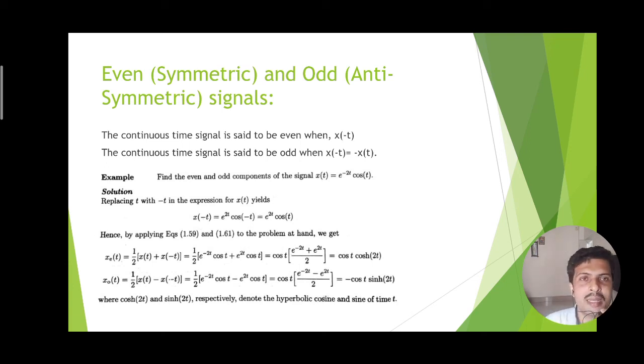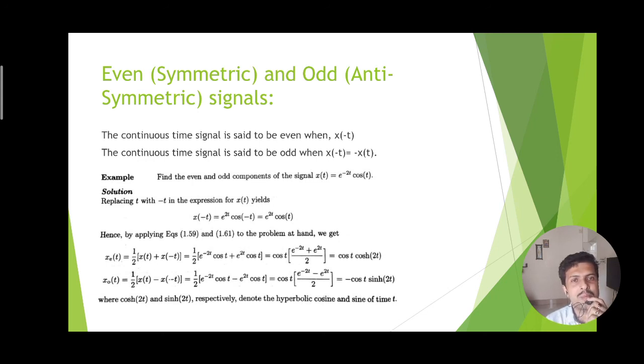Here an example is taken: x of t is equal to e to the power minus 2t into cos t. To test odd or even symmetry, we replace t with minus t, and what results on the right hand side we compare with x of t. Replacing t with minus t in the expression of x of t yields x of minus t equal to something. If x of minus t is equal to minus of x of t, then it is odd symmetric, and if x of minus t is again the same signal x of t, then it is even symmetric.